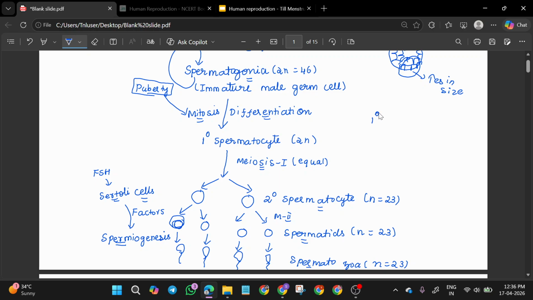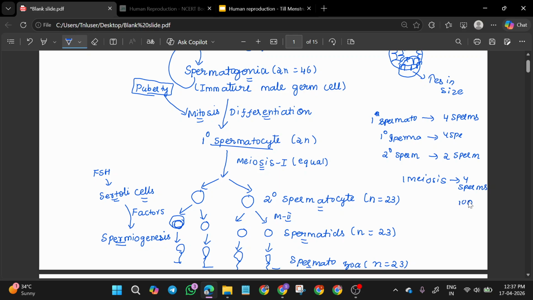Means from one spermatogonia, ஒரு spermatogoniaல இருந்து எத்தனை sperm form ஆகுது அப்படின்னா 4 sperms. ஒரு primary spermatocyteல இருந்து எவ்வளவு form ஆகுது அப்படின்னா that is also 4 sperms. அதே ஒரு செகண்டரி ஸ்பெர்மாட்டோசைட்ல இருந்து 2 sperms. So at the end of meiosis 1 and meiosis 2 together, 4 sperms are forming.